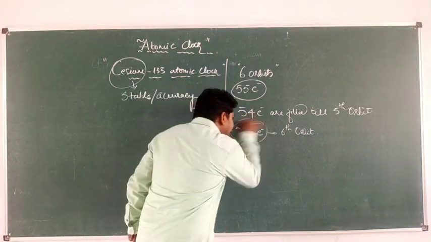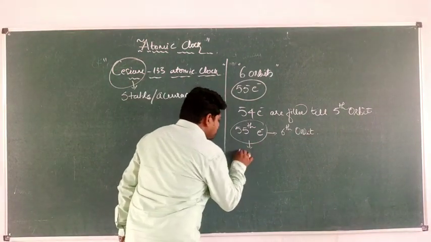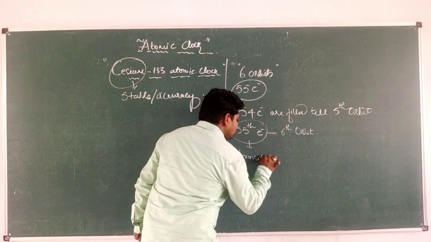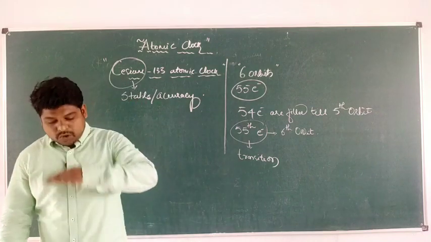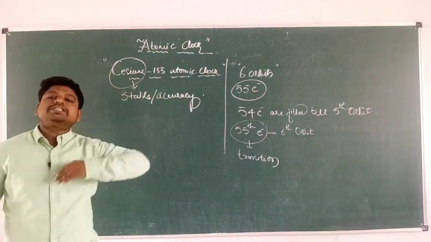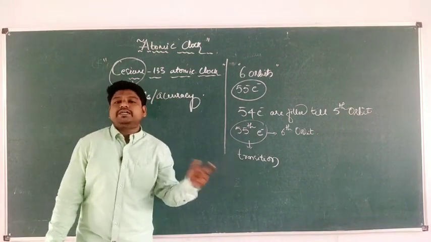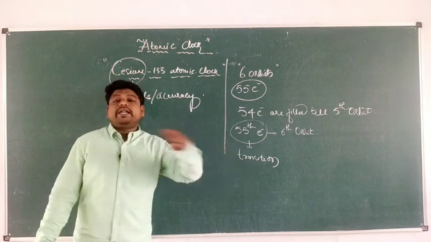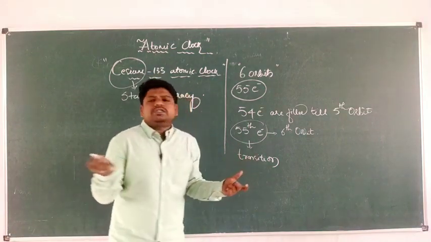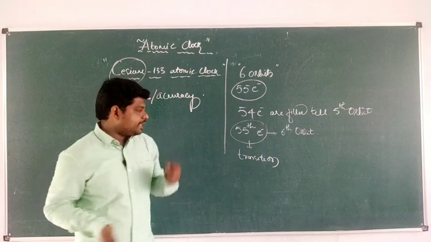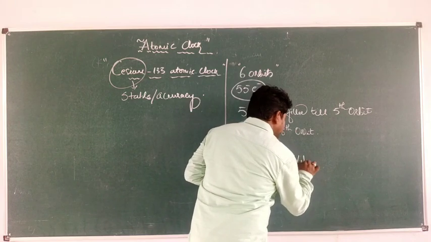See, this 55th electron starts or makes a transition. What it makes? It makes a transition. From where to where? Transition from lower level to higher level. When the transition is made from lower level to higher level, in terms of physics, we call it hyperfine levels. So whenever the electron is making a transition between hyperfine levels, it emits some radiation. It emits some radiations. And due to transition, the electron vibrates.